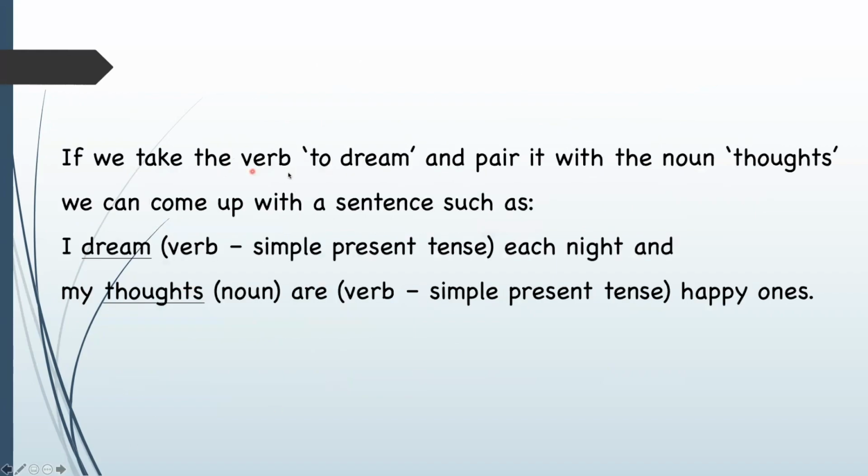If we take the verb to dream and pair it with the noun thoughts, we can come up with a sentence such as, I dream (verb, simple present tense) each night, and my thoughts (noun) are (simple present tense) happy ones. I dream each night and my thoughts are happy ones.